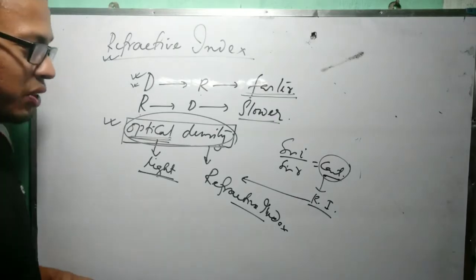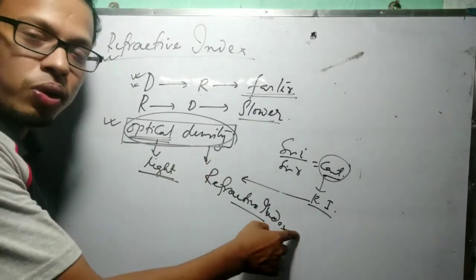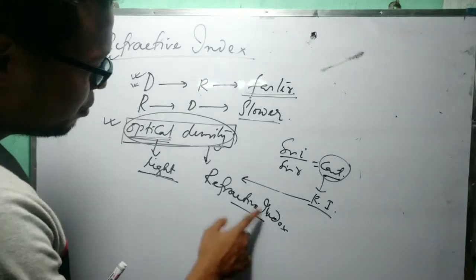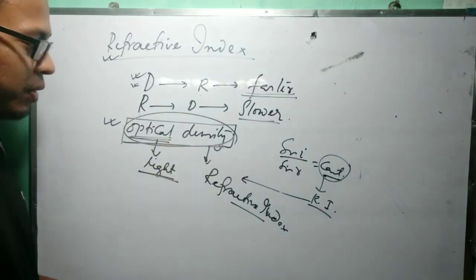Whose refractive index is more, that has more optical density. This is the meaning.